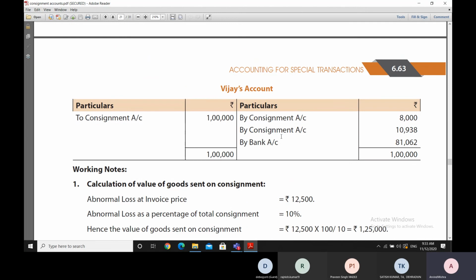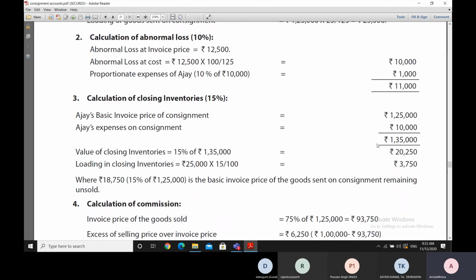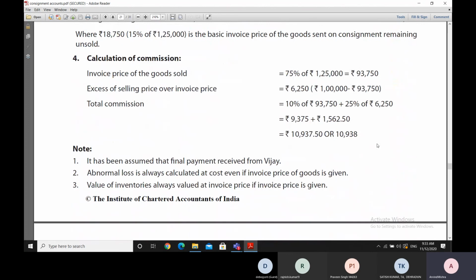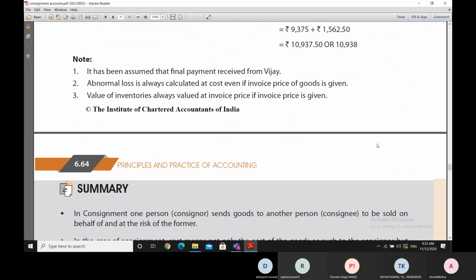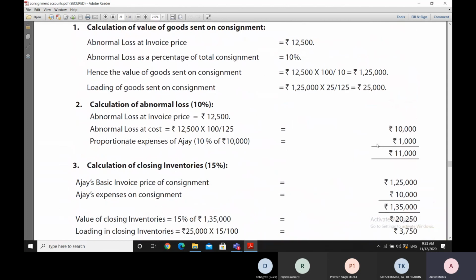And then finally, whatever is remaining of that, 81,062, this check has been paid to Ajay, the consignor. As has been written in the question, that check has been paid. So that's how we have understood this particular illustration also.